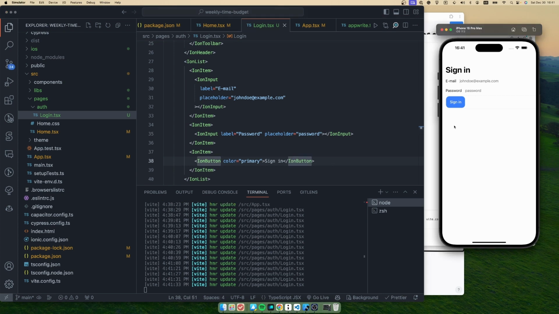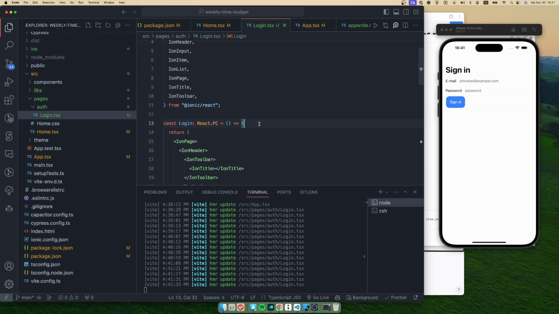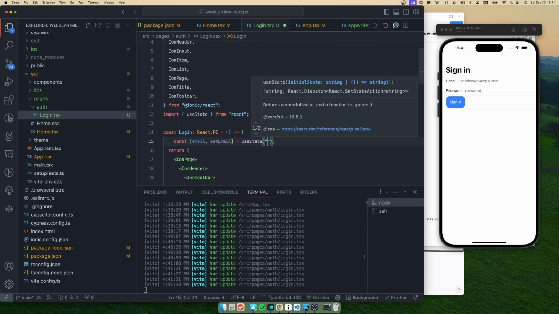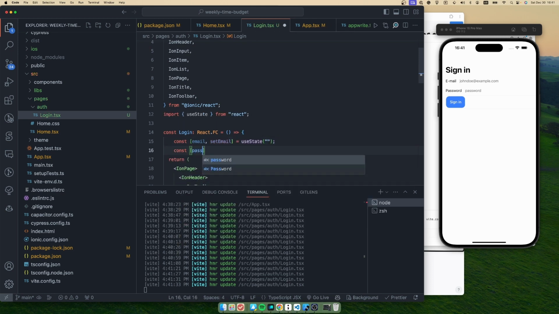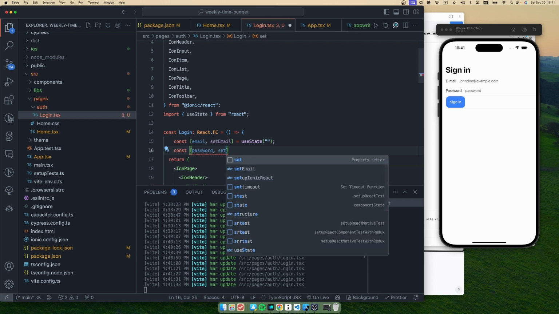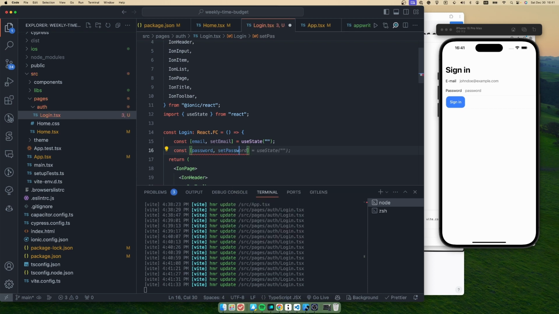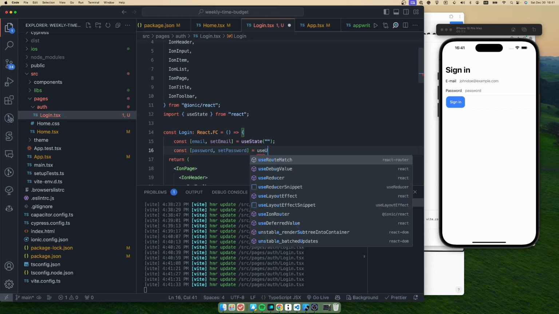Okay, let's leave it like this right now, and let's add some state elements. We should store the email and password of the user, and once the user enters that information, we will just use that to make the user logged in.